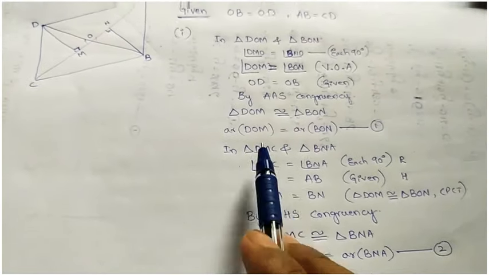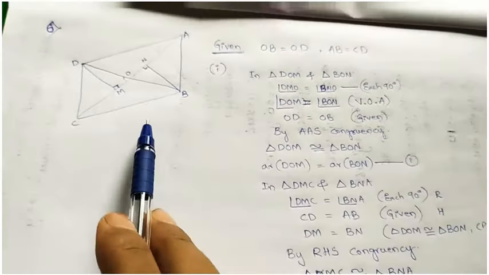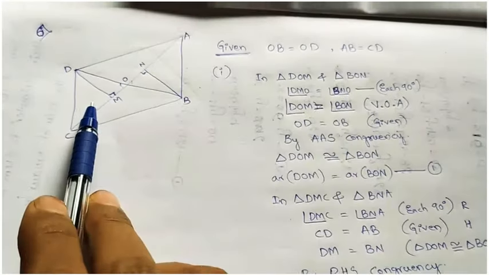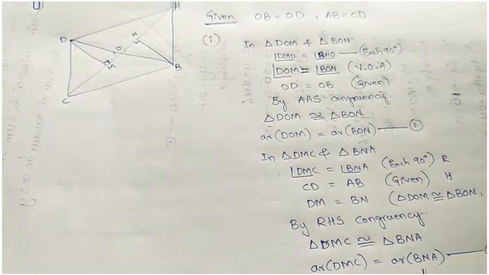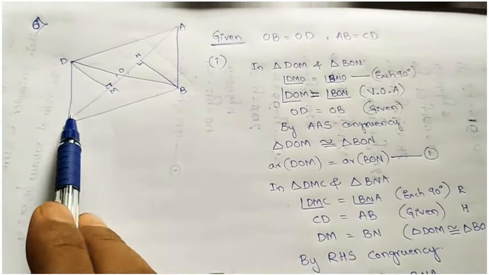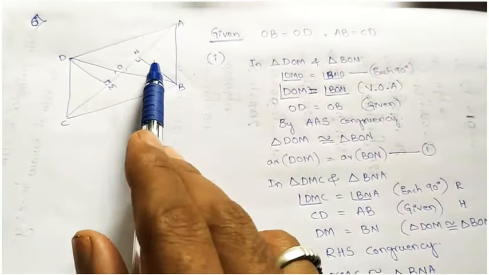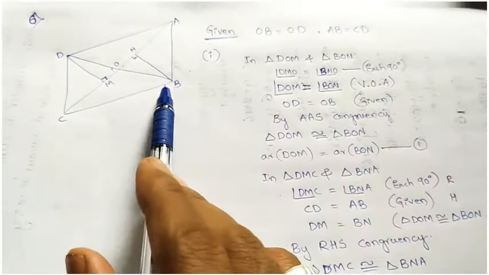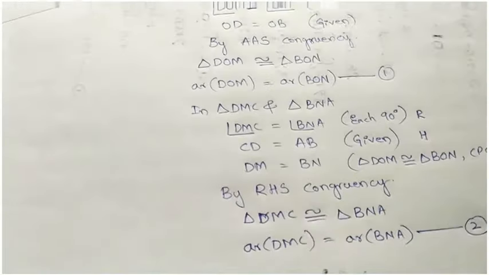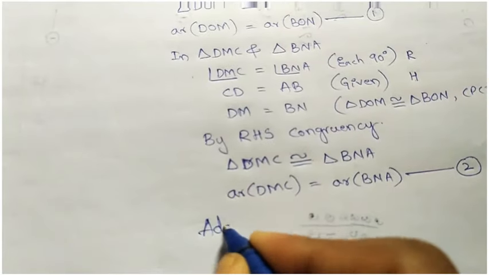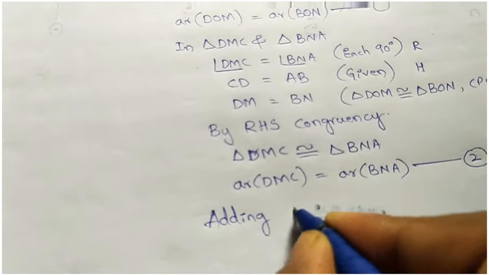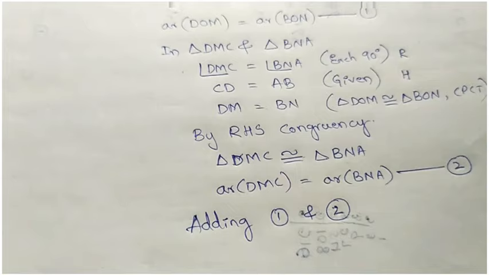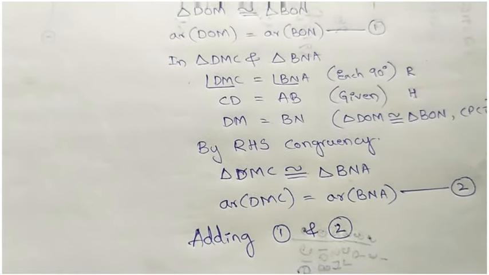So equation number 1, DOM equal to BON, and second equation, DMC equal to BNA. If we add these two, we will get DOC equal to AOB. Adding 1 and 2, add left and left, right and right.